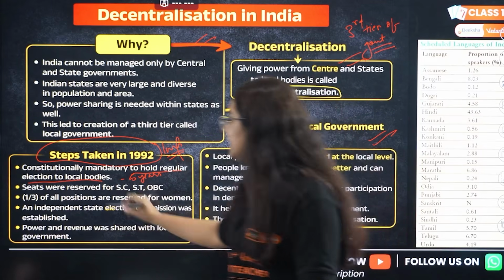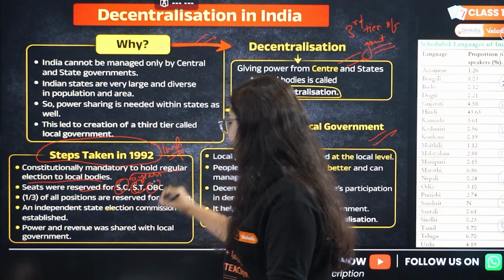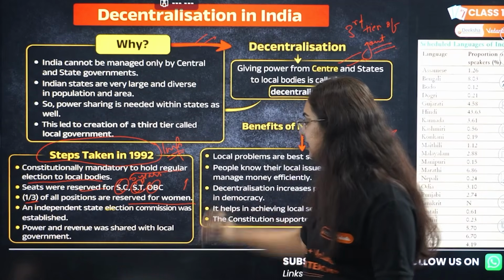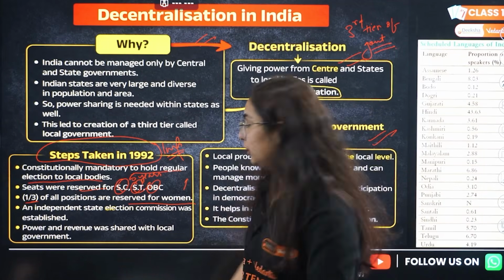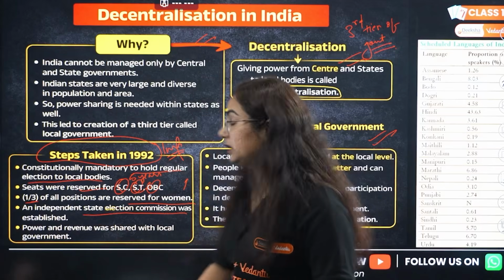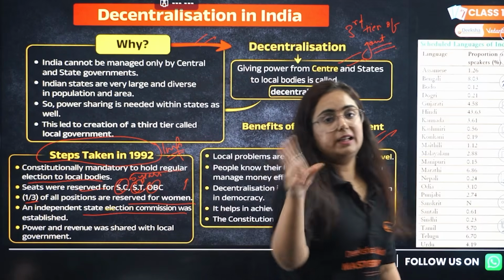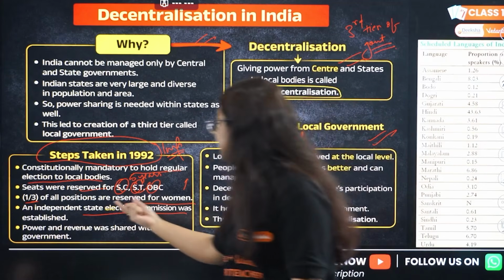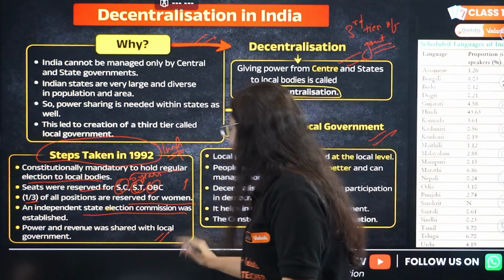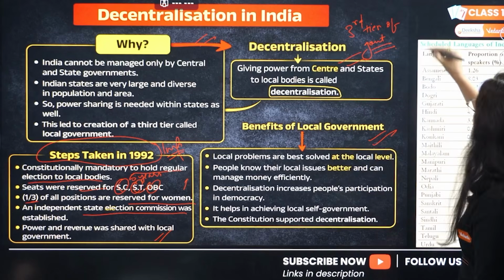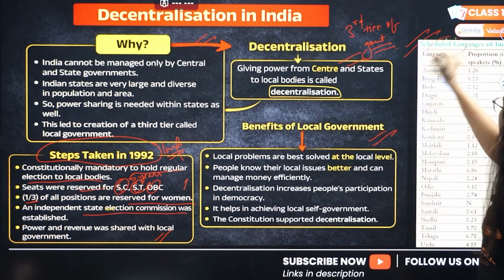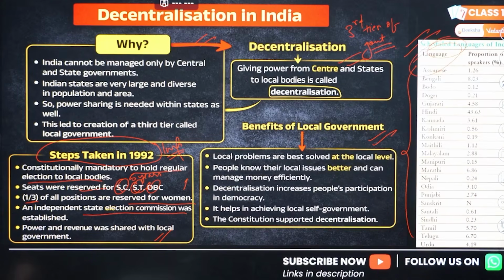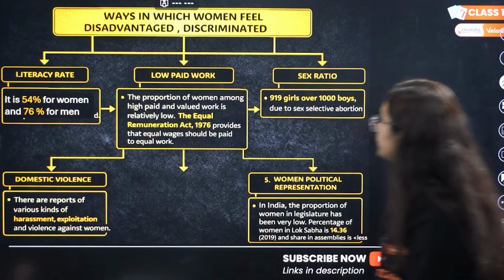Okay. Then seats were reserved for SC, ST and OBC over here. One third seats were reserved for women, which helped a lot in getting their political involvement. An independent State Election Commission will be formed to hold the elections. Power and revenue will be distributed. Here is the list of scheduled languages. See this. There are 22 scheduled languages, 21 plus Hindi, okay, 22.